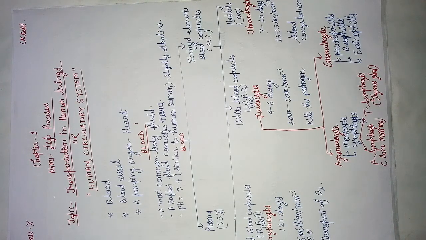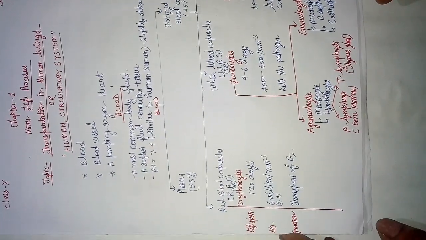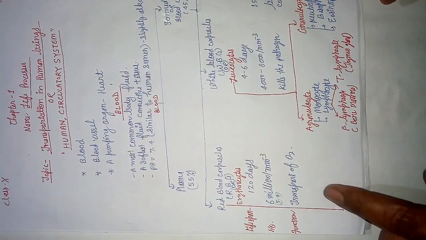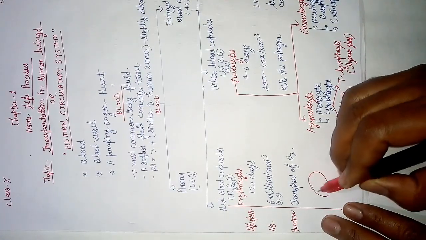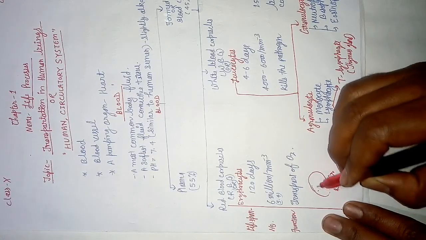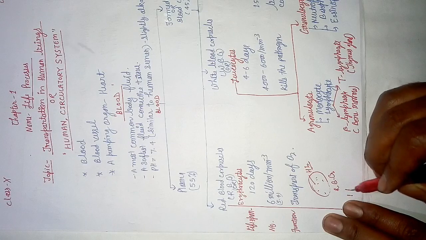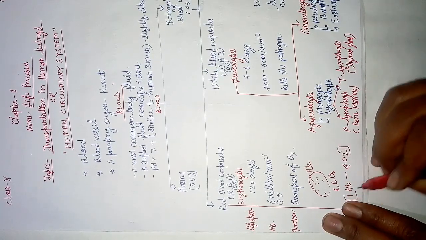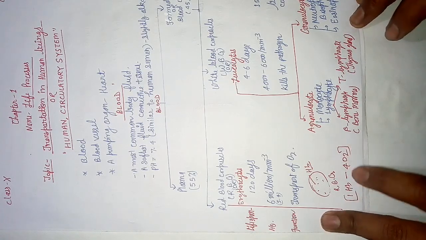Next is the function of the RBCs, transportation of O2. Students, you all must be knowing, suppose this is a RBC, so on its membrane hemoglobin is there, and one hemoglobin molecule carries 4 oxygen molecules.